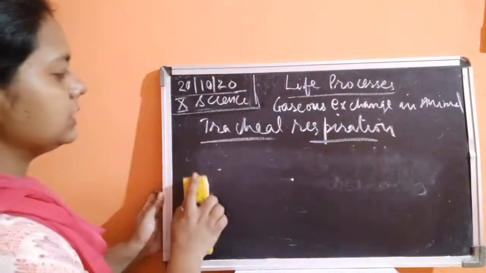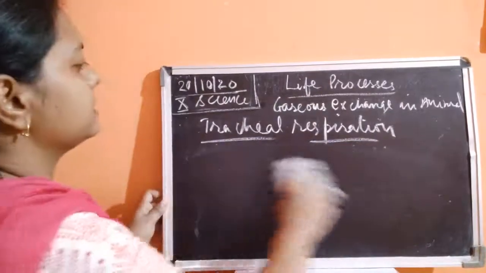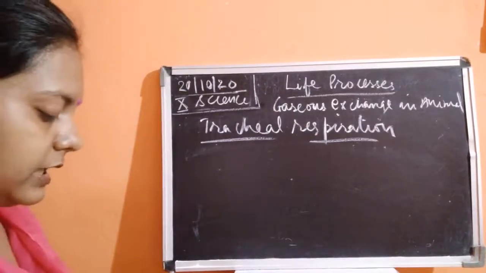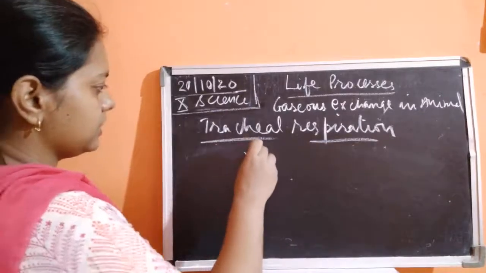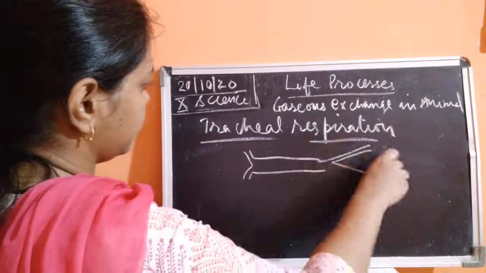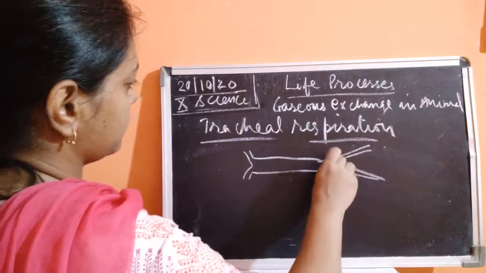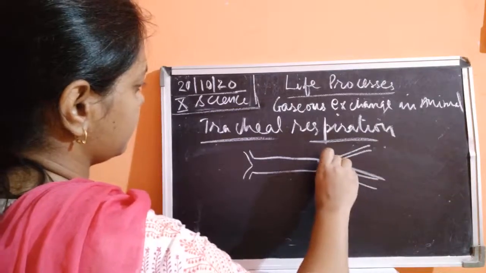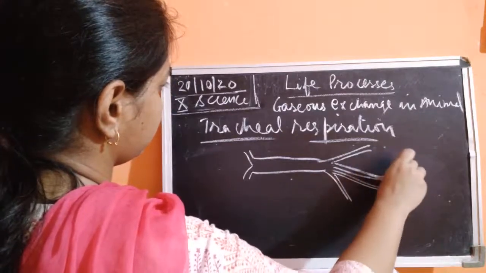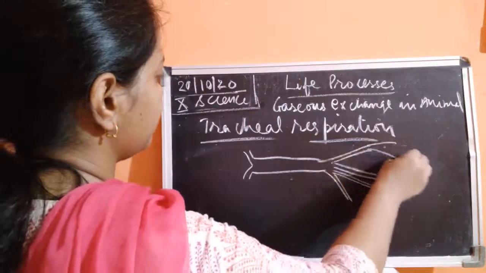I'll just draw the diagram of the tracheal respiration, and I'll explain you how this tracheal respiration is taking place in the animals. Okay, so if I draw a diagram of this tracheal respiration, this is how the tube-like structures will be formed.